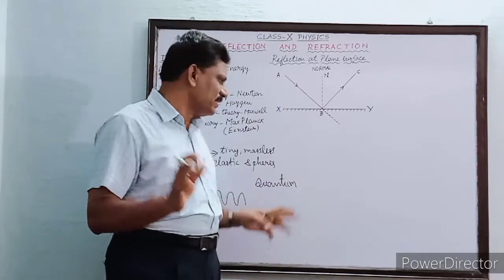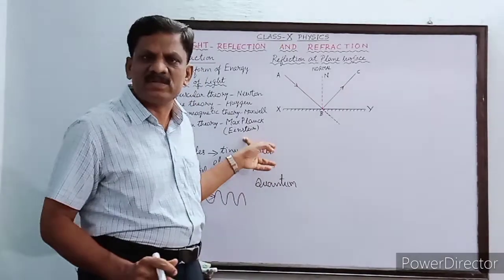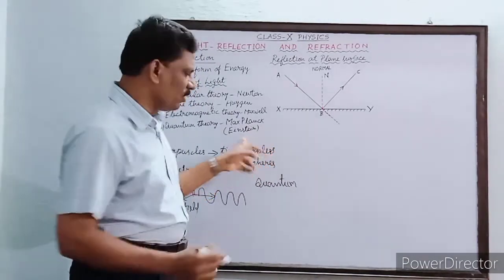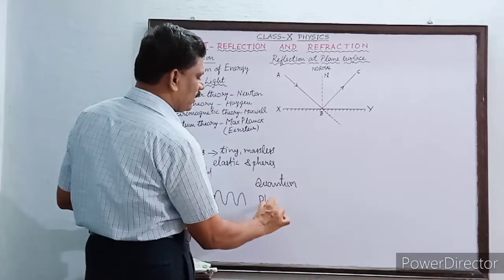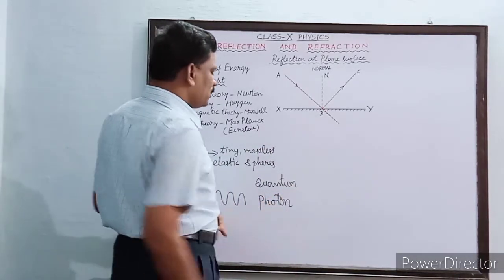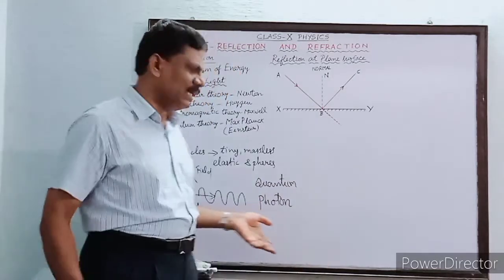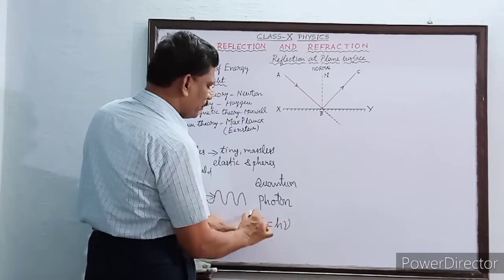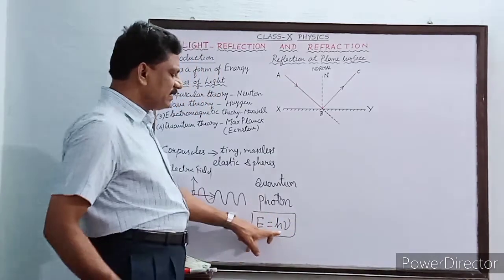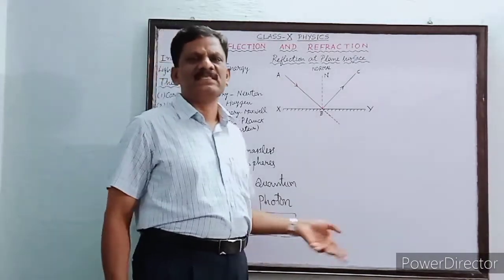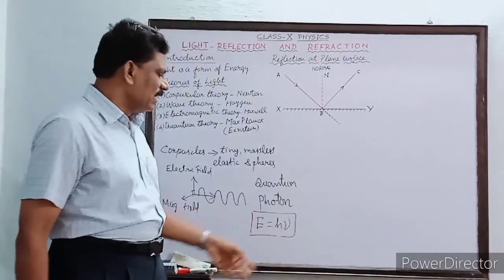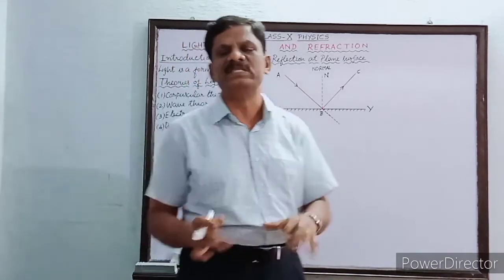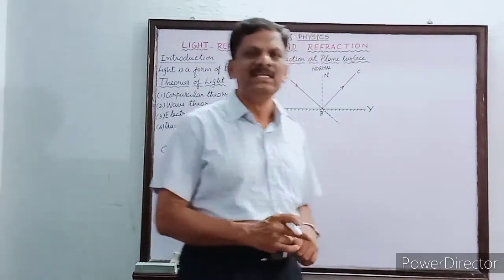Later on, this theory was supported by Albert Einstein also. According to Einstein, these light packets are renamed as photons. The singular is photon. So the quantum was also called a photon, and the energy of each photon is given by E equals h nu. Here h is a constant, now called Planck's constant, and nu, the Greek symbol nu, is the frequency of light, and E is the energy in joules.